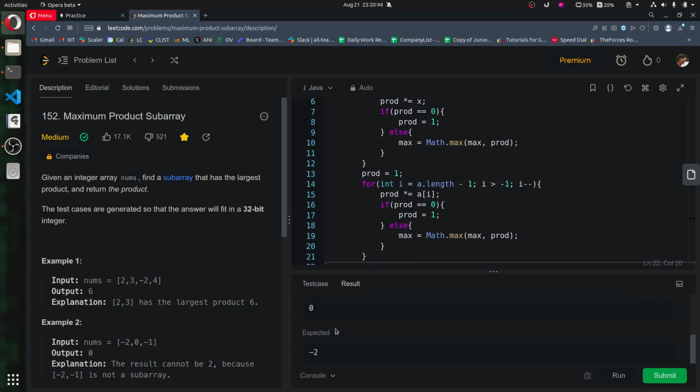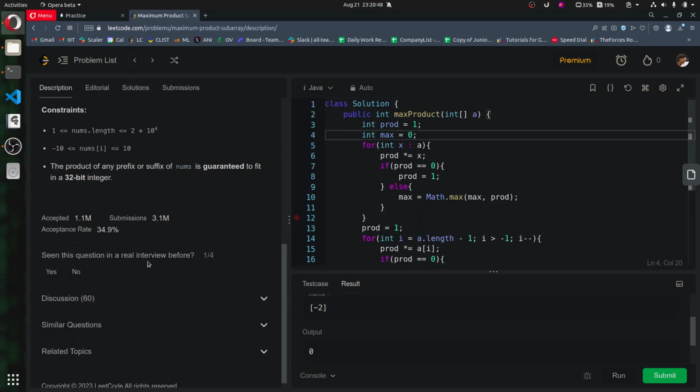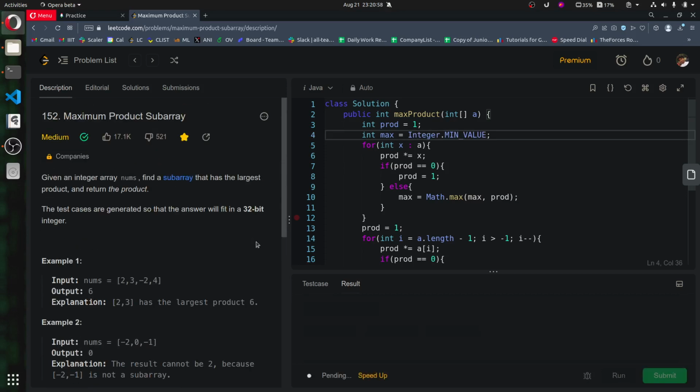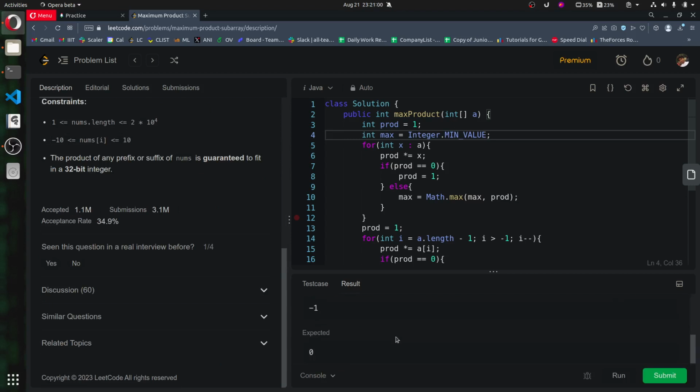Okay, so the answer can be negative also. So let's say Integer.MIN_VALUE. Okay, expected was... got the idea.